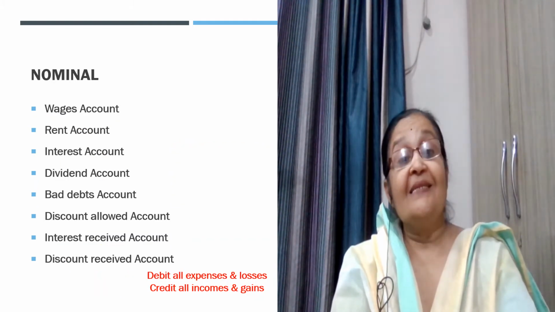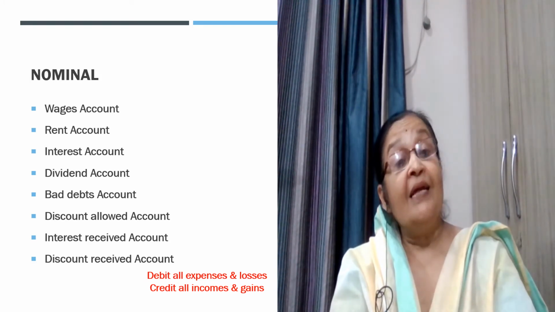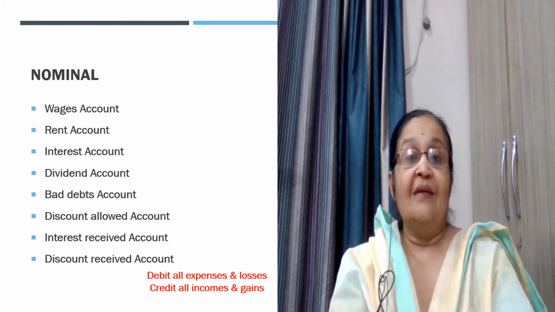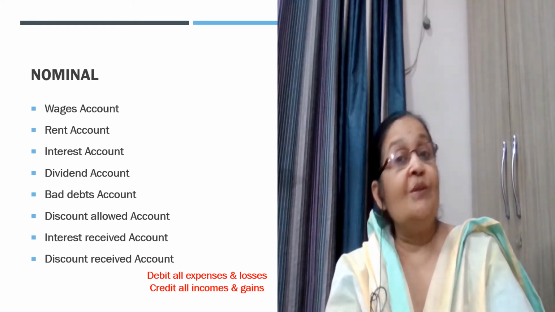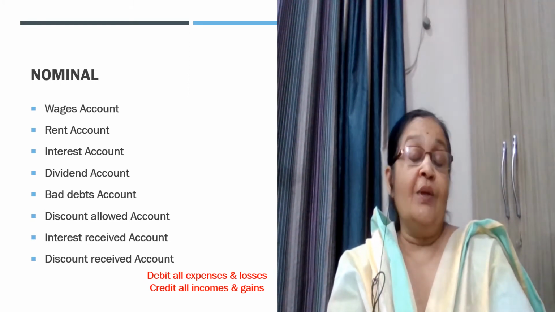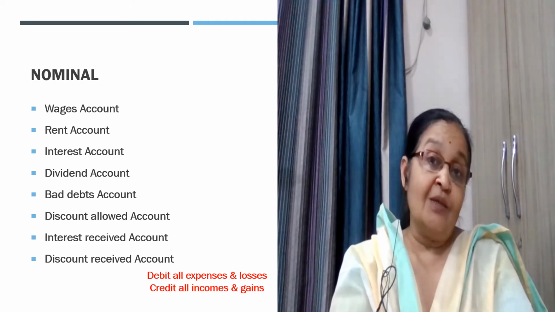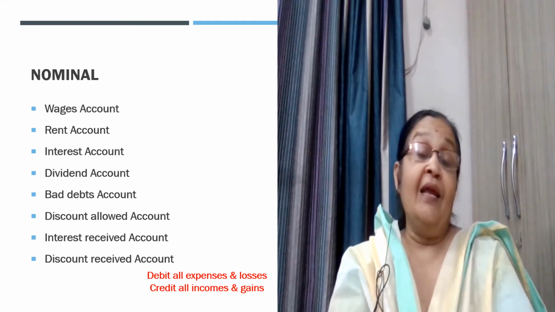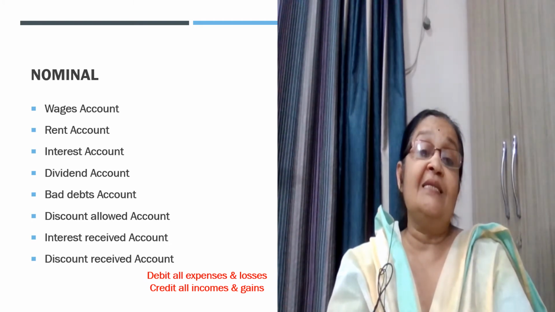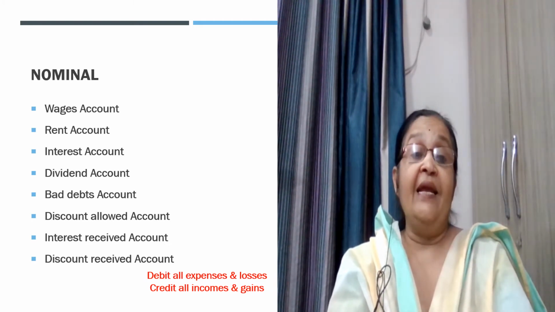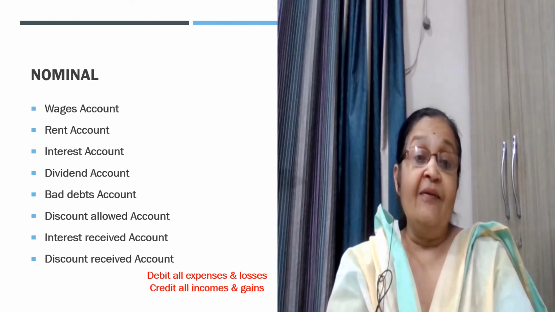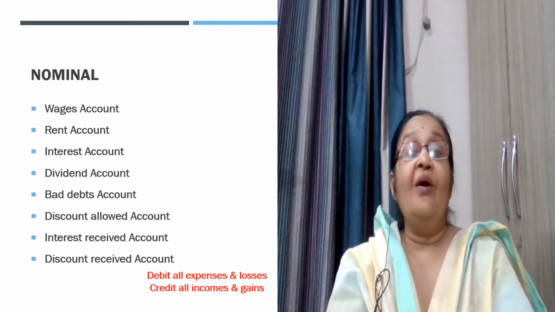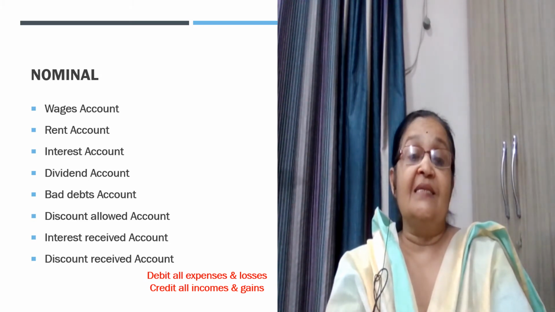In this last slide, from among the list, we will bifurcate the nominal accounts. Nominal accounts are those accounts which include expenses, losses, incomes, and gains. If you are incurring some expenses such as wages, rent, interest, dividend paid, bad debts, discount allowed, all these are the expenses.